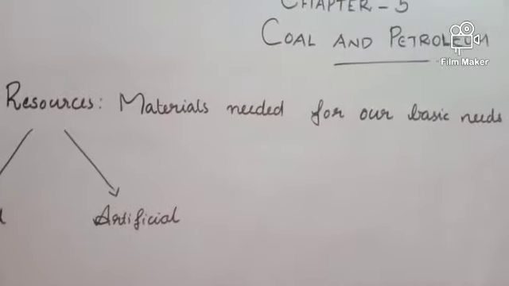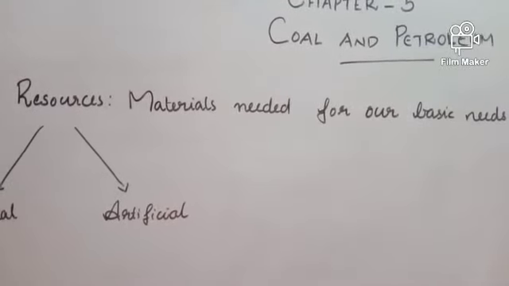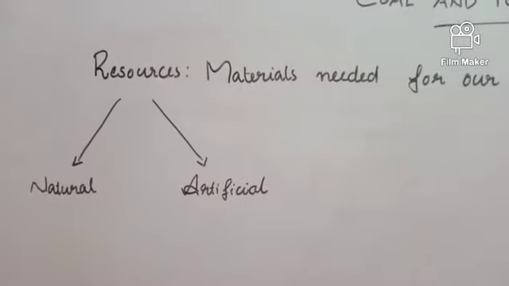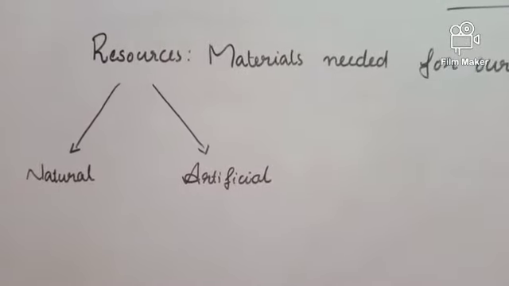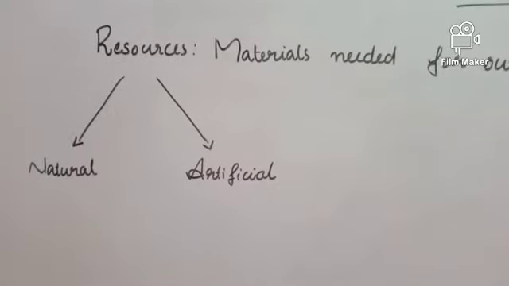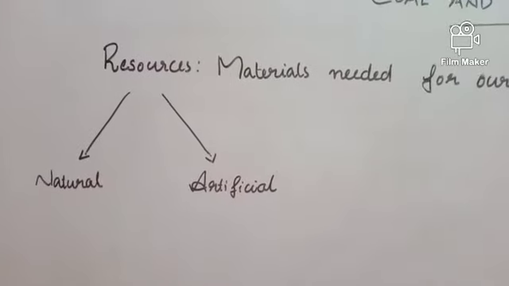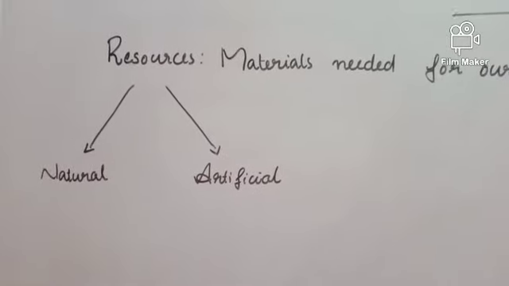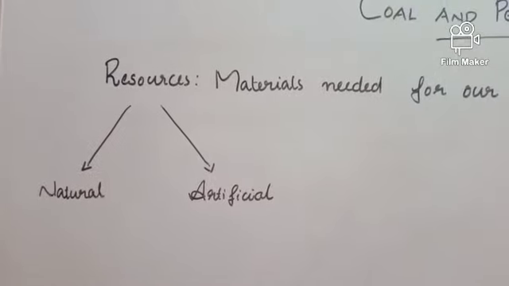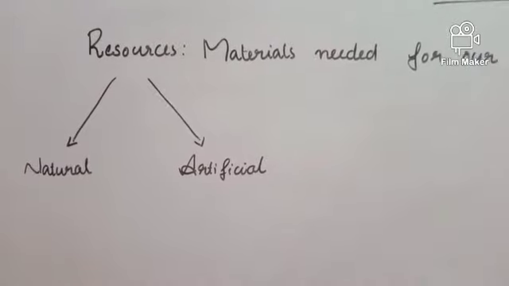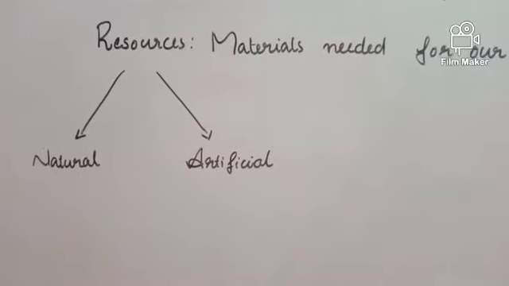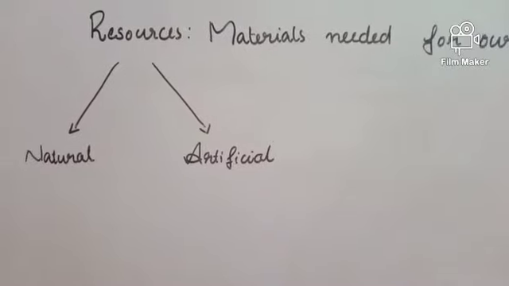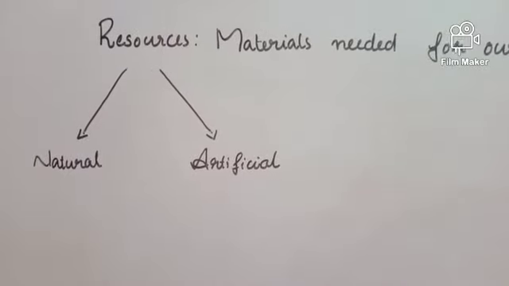Resources are the materials needed for our basic needs. Resources are broadly classified into two: natural resources and artificial resources. Those materials needed for our basic needs which are obtained from nature are called natural resources. And on the other hand, man-made resources are called artificial resources. In this chapter, we are going to study in detail about natural resources.